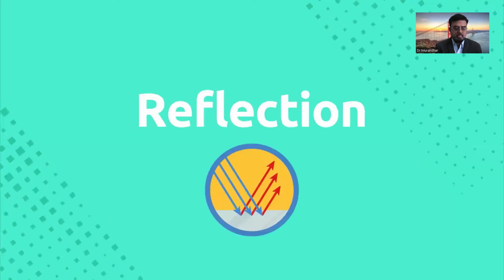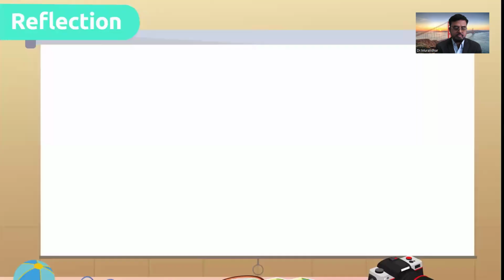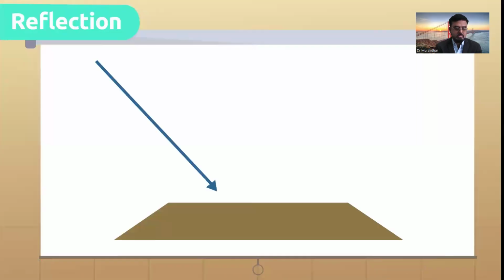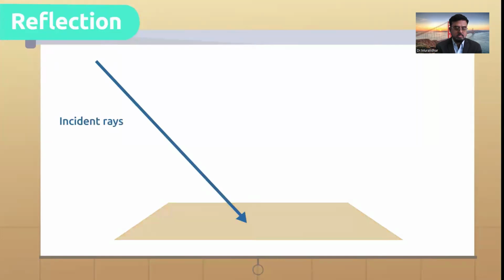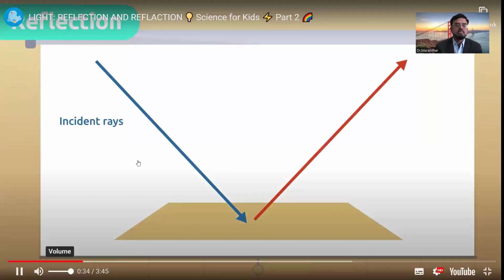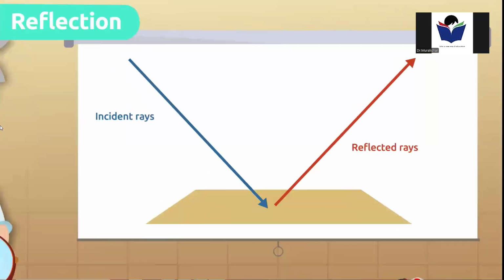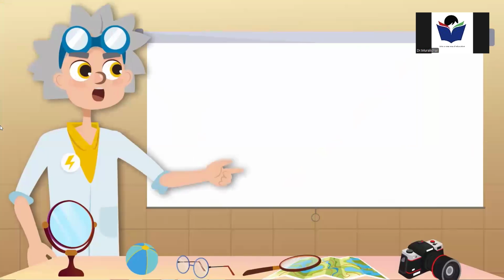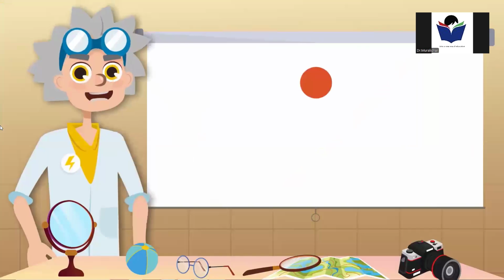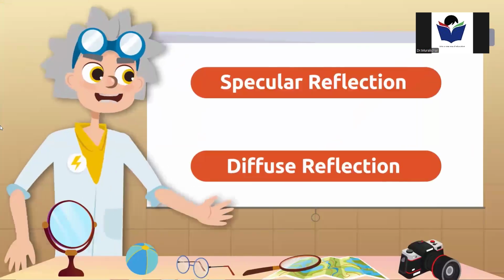Reflection. It occurs when light rays called incident rays collide with an object, and later, when these rays bounce in another direction, they are called reflected rays. We can differentiate between two types of reflection, specular and diffuse reflection.